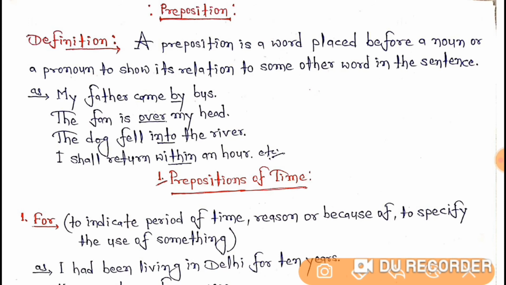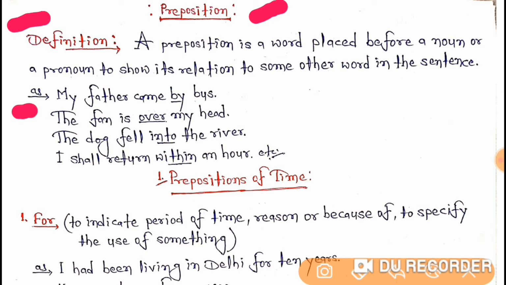So students, the topic we are going to study today, the name of that topic is preposition. So students, let's understand its definition. A preposition is a word placed before a noun or a pronoun to show its relation to some other word in the sentence. So students, a preposition is a word which is generally used before a noun and a pronoun and makes its relation with some other words in the sentence.